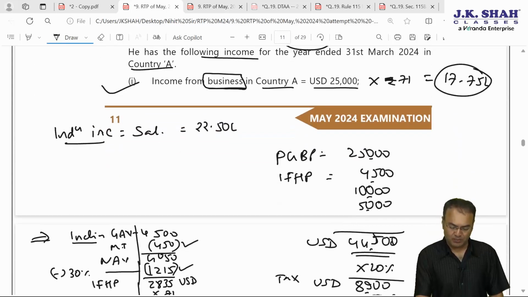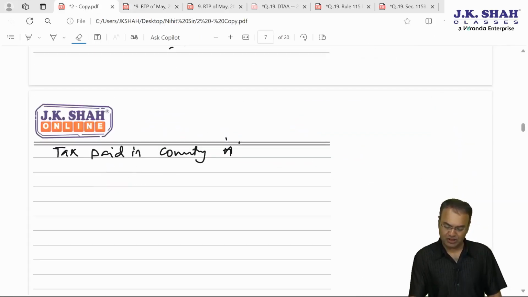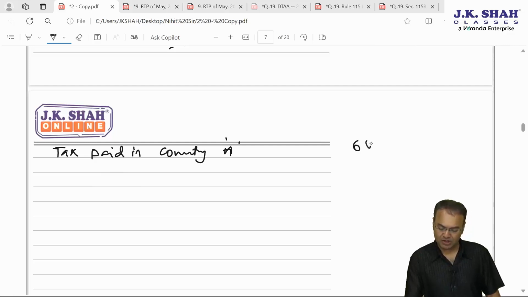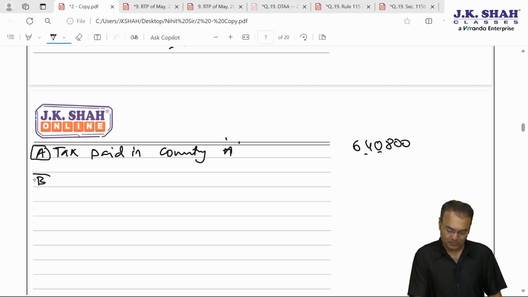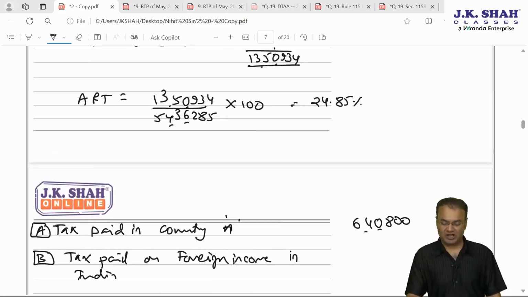Well, we need not find out percentage. Tax paid in foreign country is 6,40,800. Straight away we will make a comparison in terms of amount: 6,40,800, either this or tax paid on foreign income in India. How much is the foreign income and how much is the tax on that?